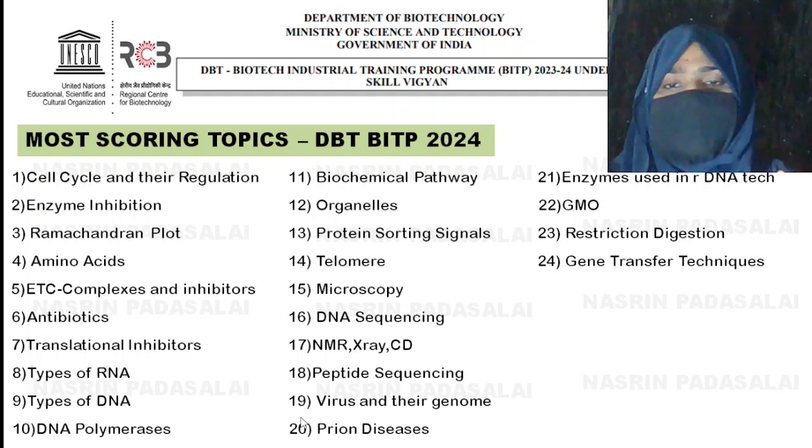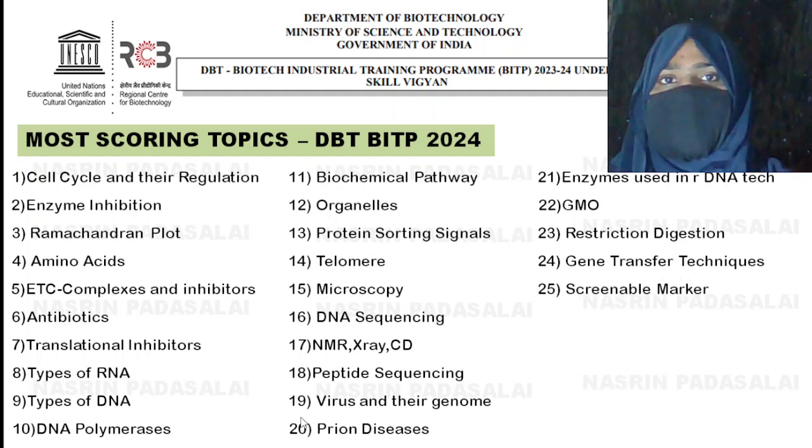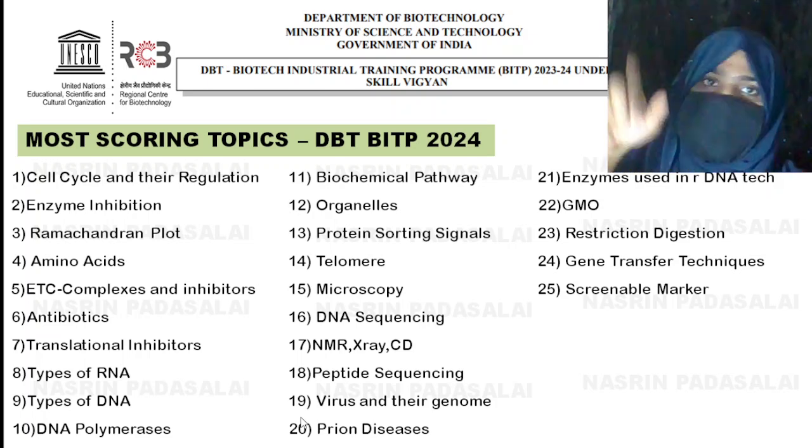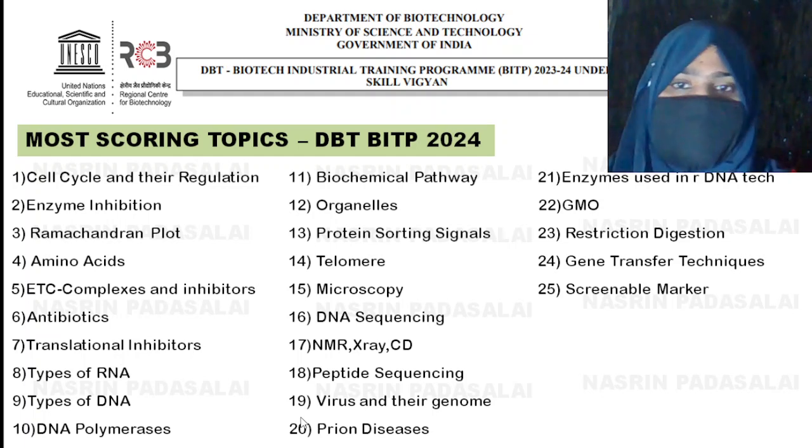Okay. Next is regarding screenable markers, selectable markers, all the antibiotics and how they are detected, whether they are detected by fluorescent way or histochemical way. So better refer to the Biotechnology book by Satyanarayana. If you have that book, just concentrate on the topics which you felt are very easy. Just note down the tables that are given in that particular book.